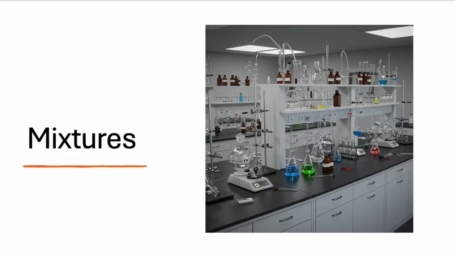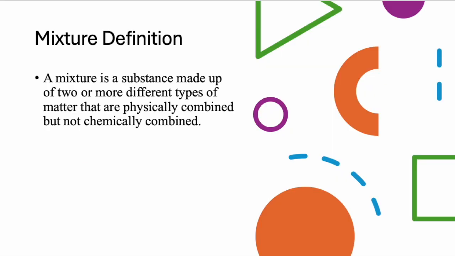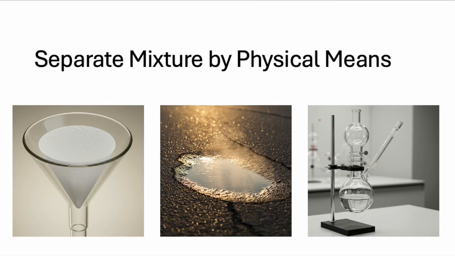Today we're going to be talking about mixtures and pure substances. A mixture is a substance made up of two or more different types of matter that are physically combined but are not chemically combined. This means that the different types of matter in a mixture can be separated by physical means, such as filtration, evaporation, or distillation.